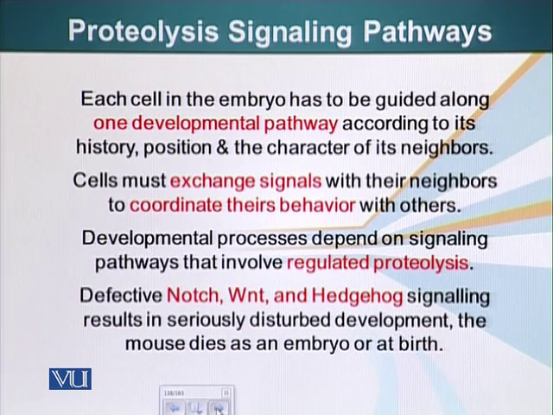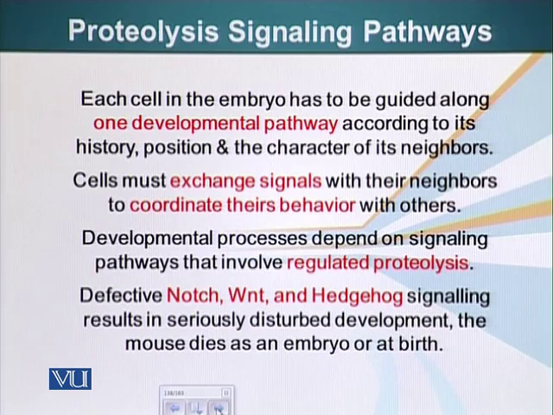So cells have to exchange signals with their neighbors to coordinate their behavior. If a cell has decided that it is going to become a nerve cell, it should tell other cells not to develop into nerve cells, because I am going to develop into a nerve cell. So how do cells manage that? We'll see that. These processes involve regulated proteolysis, not that a protein will be degraded at random, but at specific sites. So three systems: Notch, Wnt, and Hedgehog.